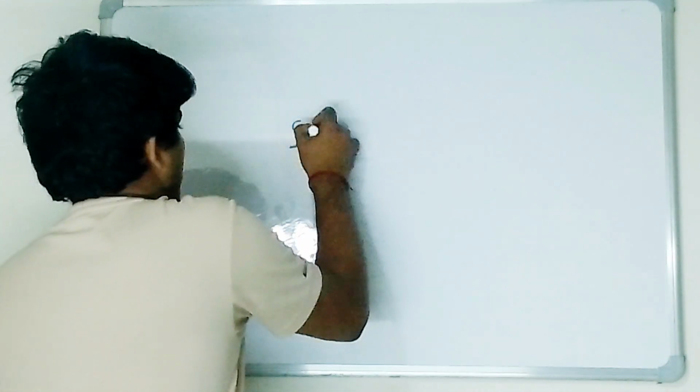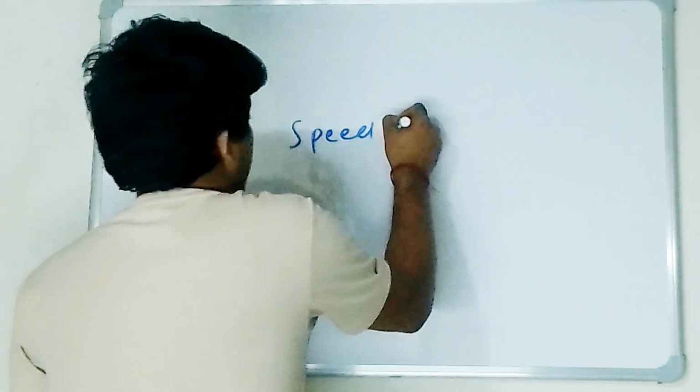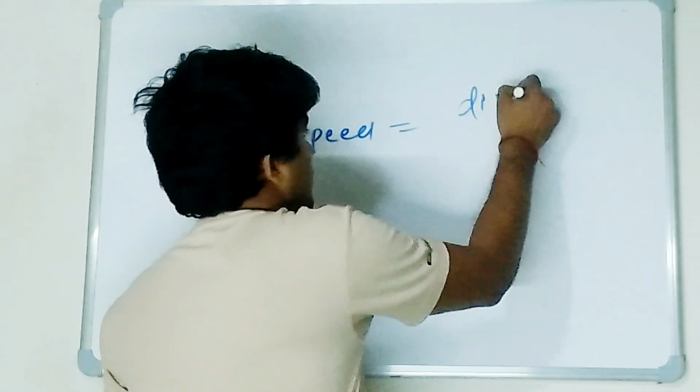For example, I'm talking about speed. Speed is distance by time. Here distance is a fundamental quantity, and time is a fundamental quantity. So speed depends on distance and time both.